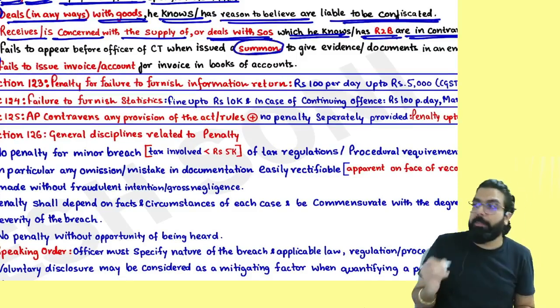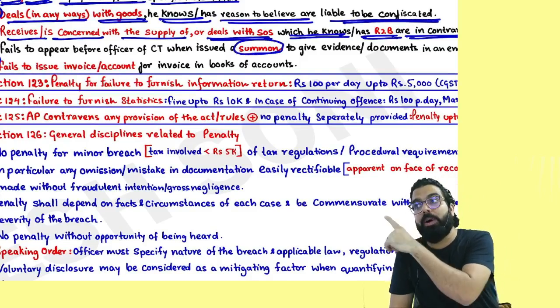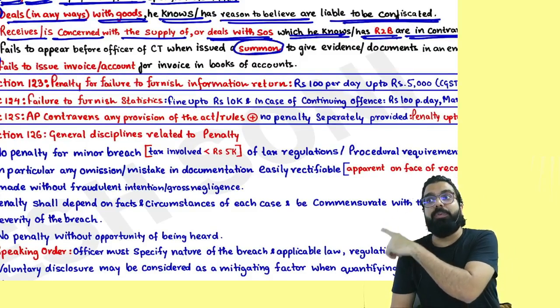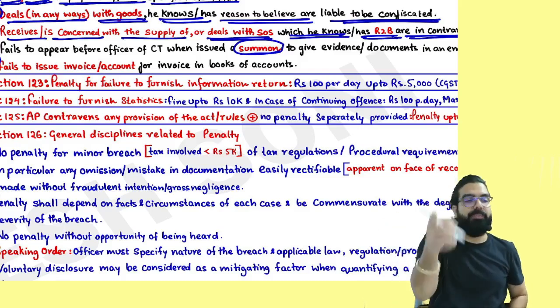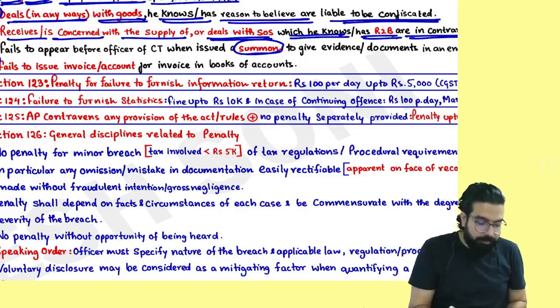Officer called you for a summon, you did not go. Remember, section number 70 gives the officer the power of inspection, search, seizure, we learned. The officer has the power to summon. If the officer summoned you and you did not go, then also you will be liable for a penalty.